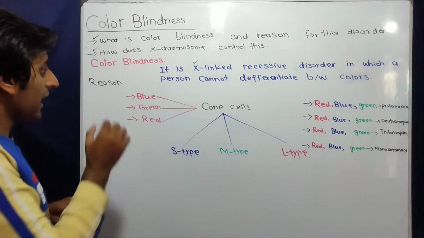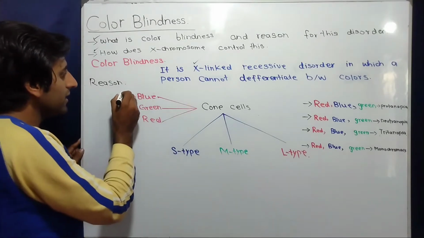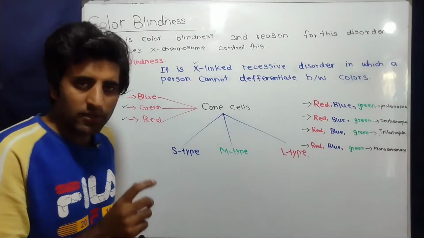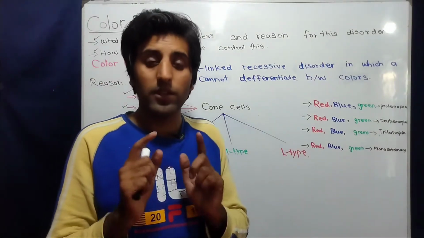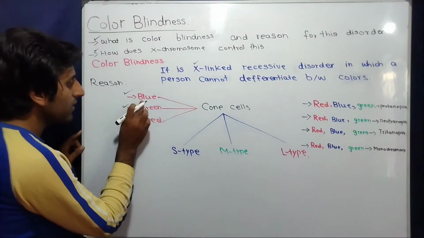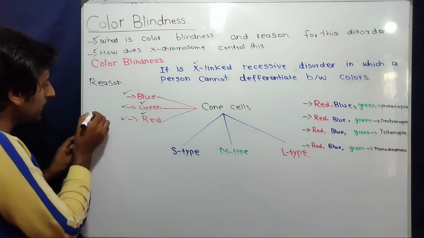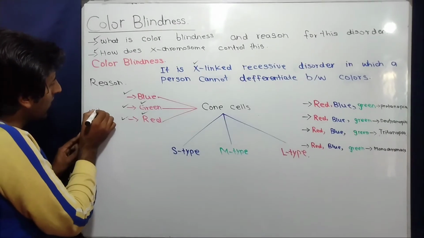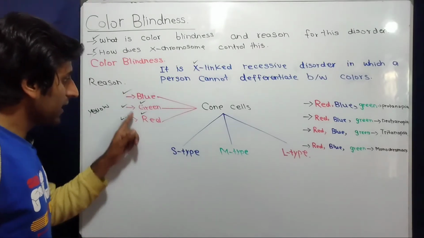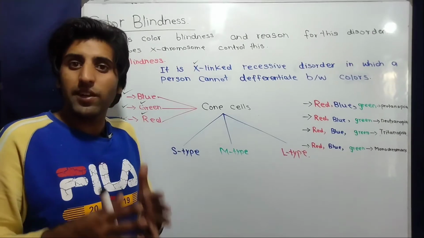Actually, the human eye can detect or perceive only three basic colors. These are blue, green and red. Other colors we see when our brain mixes signals from different wavelengths. For example, when our brain mixes signals from green wavelength and red wavelength, what do we see? We see yellow color.